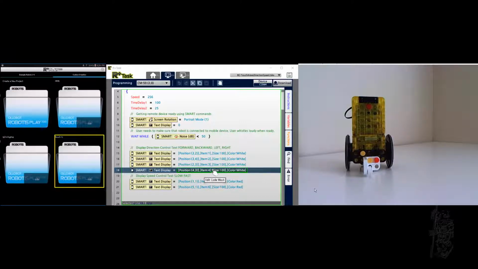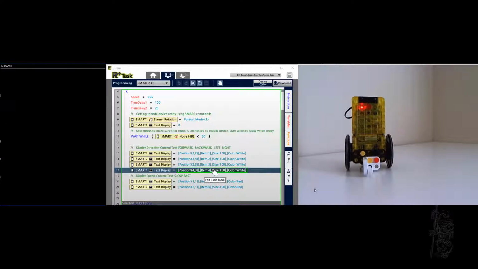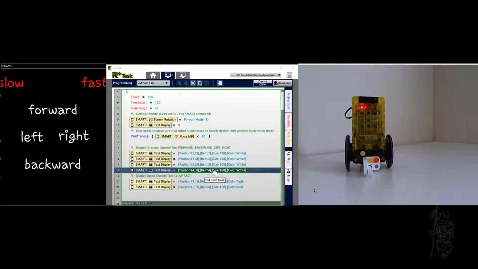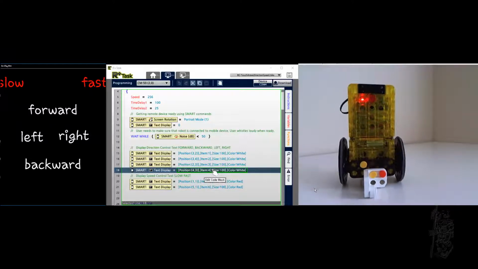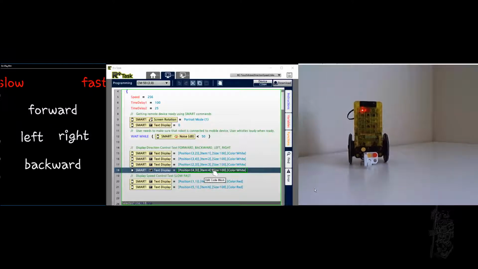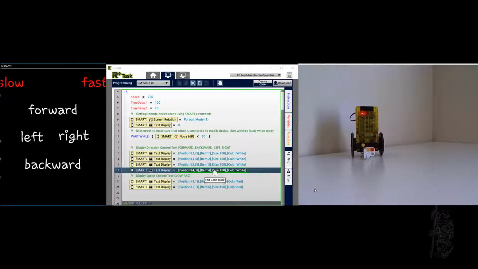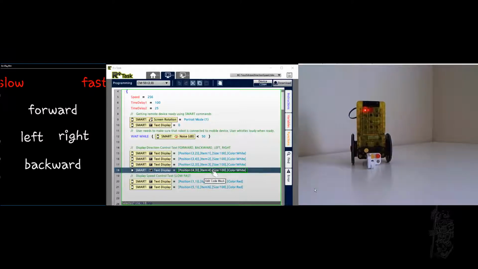So I'm ready. So start the project, turn the controller on, connect. So a whistle, it's ready to go. So for example, it's kind of hard to tell, but I'm pushing slow now and going forward, backward, and changing to fast, and backward, fast, and forward.